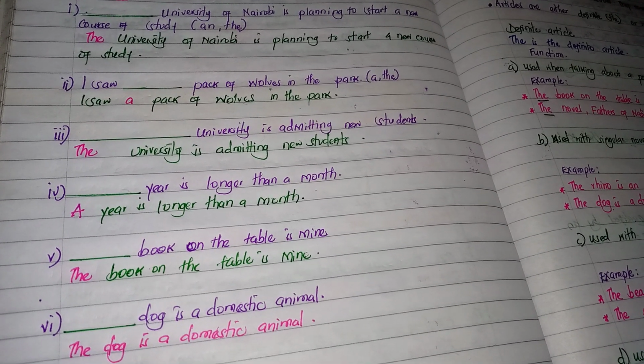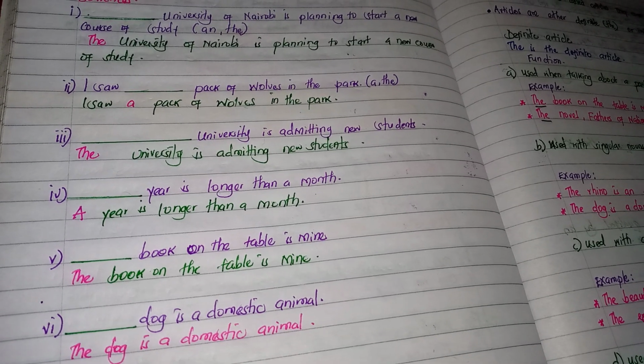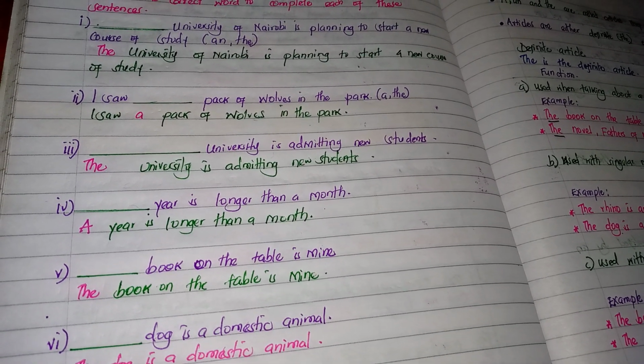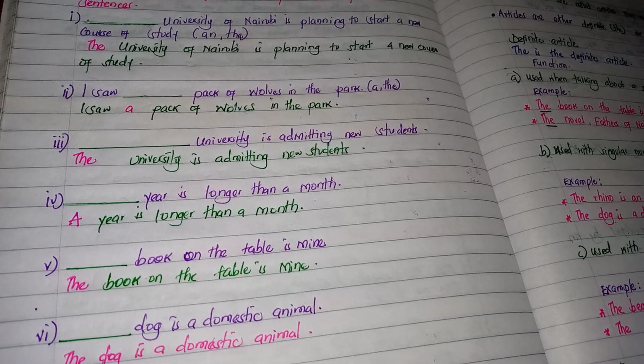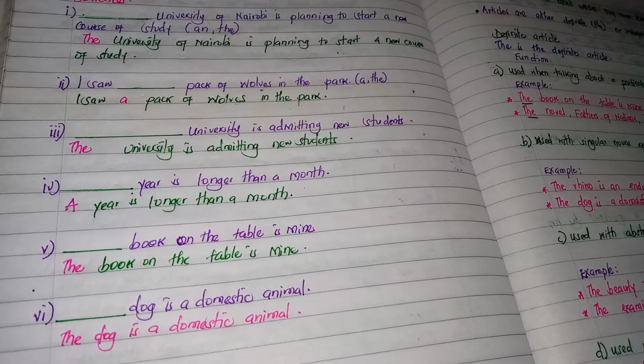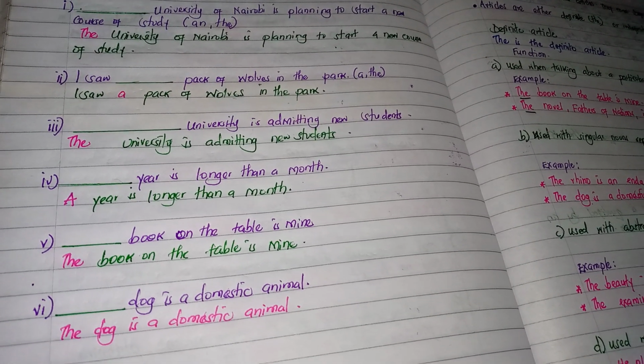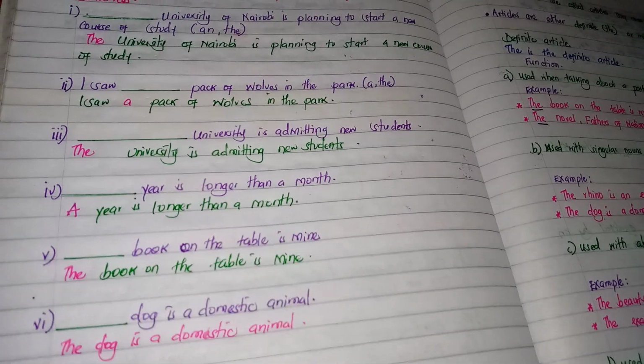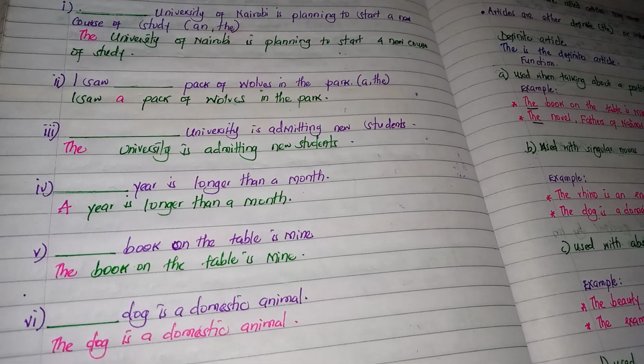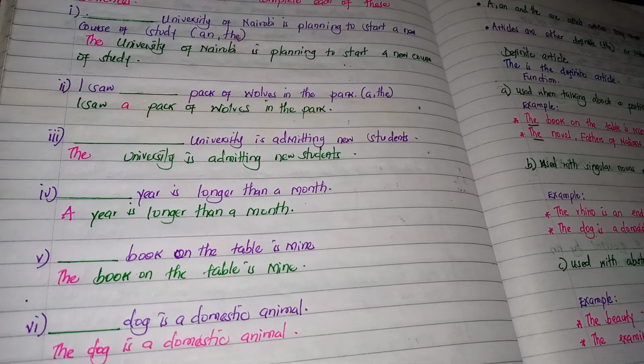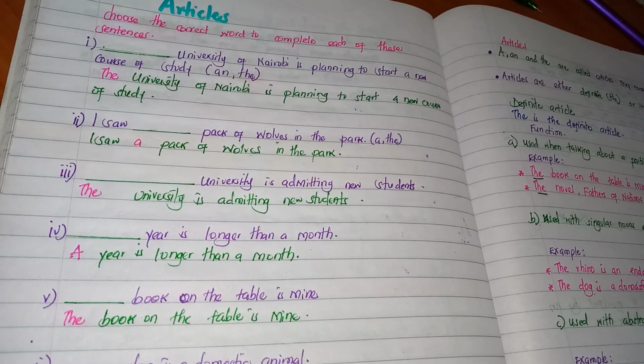Five, dash book on the table is mine. The book on the table is mine. In this case, we are talking about a particular thing, the book on the table. Six, the dash is a domestic animal. The dog is a domestic animal. We are talking about using the with a singular noun to represent a whole class in this question.